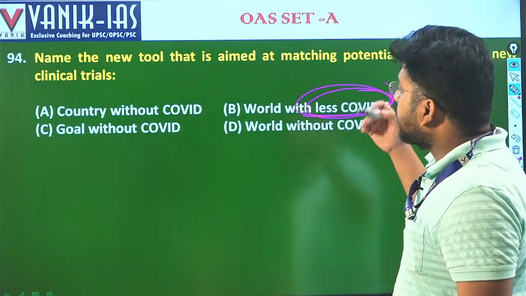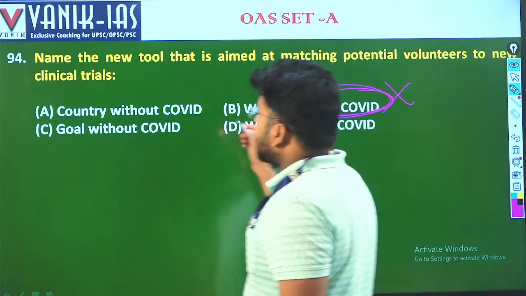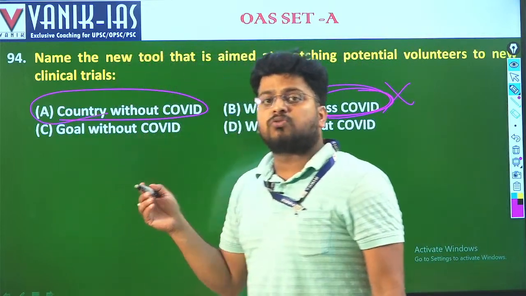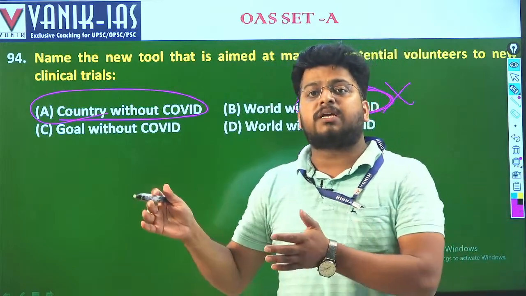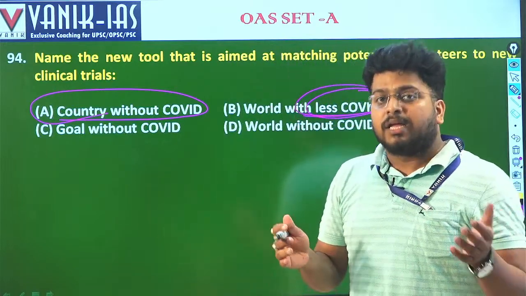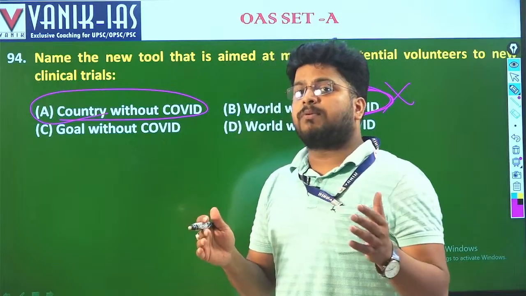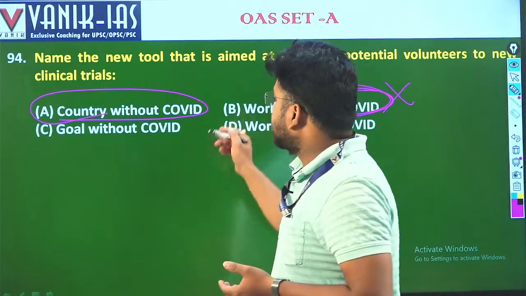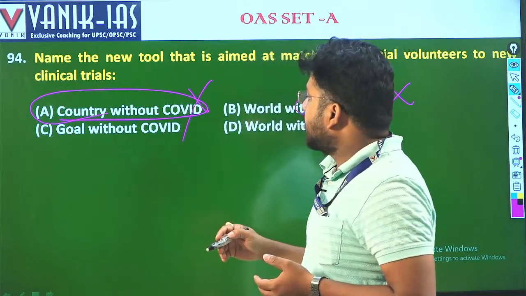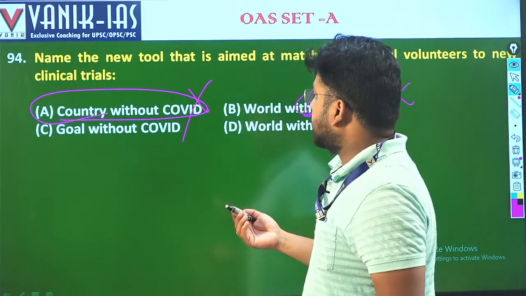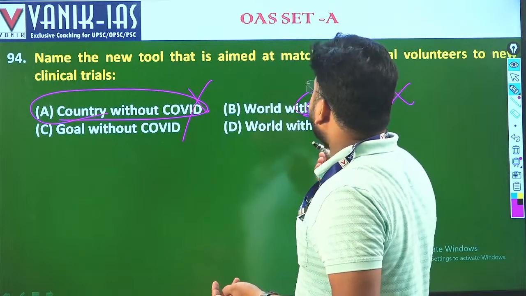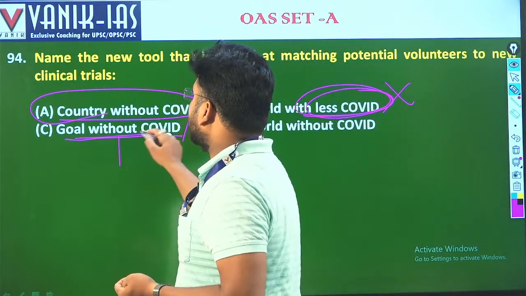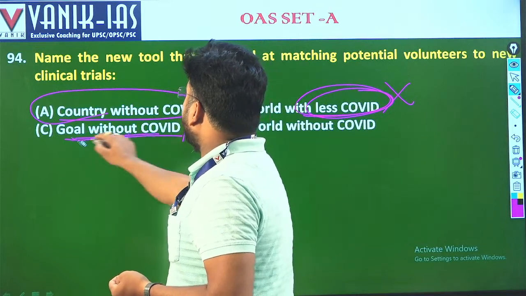Next is country without COVID. See, if a particular country is without COVID, it is not possible because COVID is a viral disease. It is getting transmitted throughout the world. It's a pandemic. If just one country becomes safe from COVID, that does not serve the purpose because people are migrating here and there. So this is impossible, right? Then goal without COVID. If you are matching clinical trials, then goal without COVID, what does it mean? Is there any meaning of goal without COVID? Okay, goal without COVID.